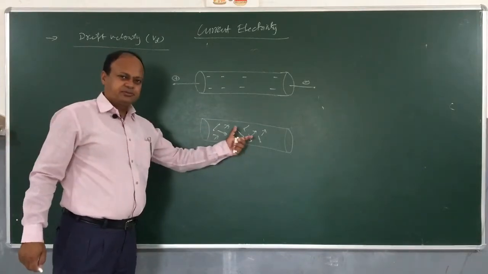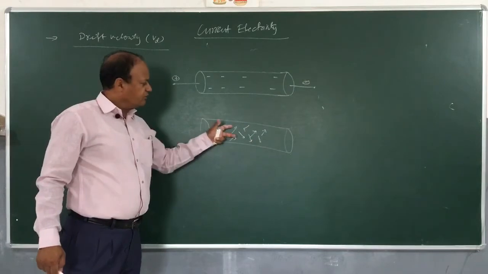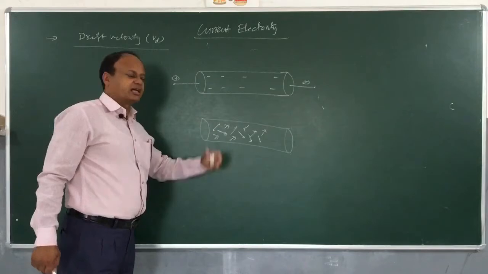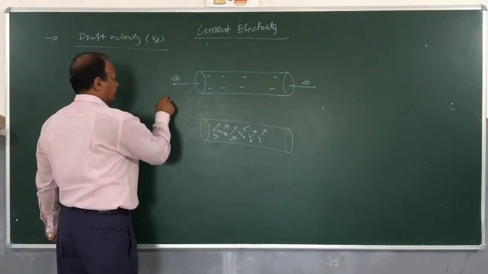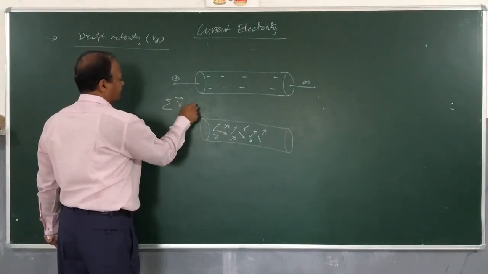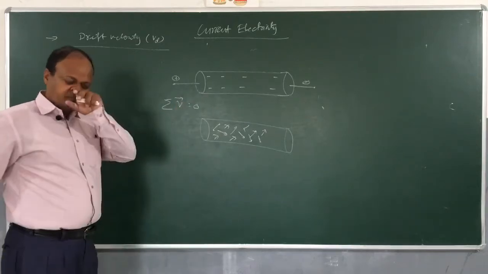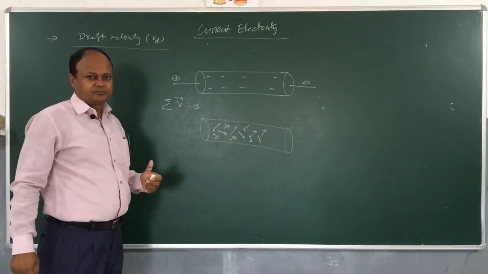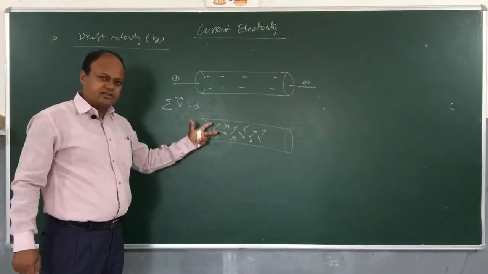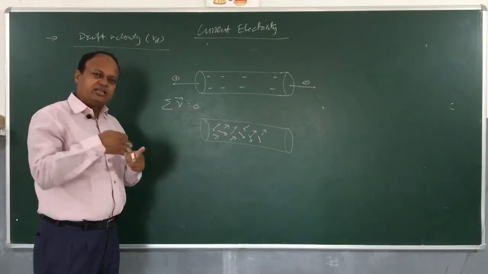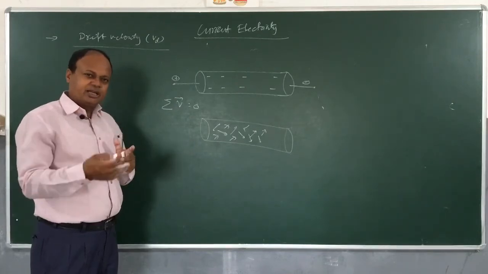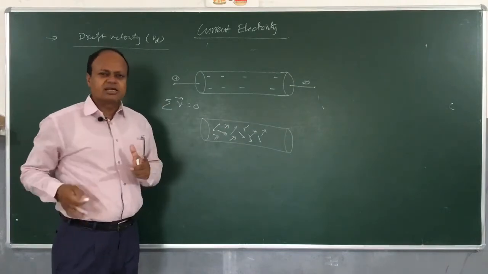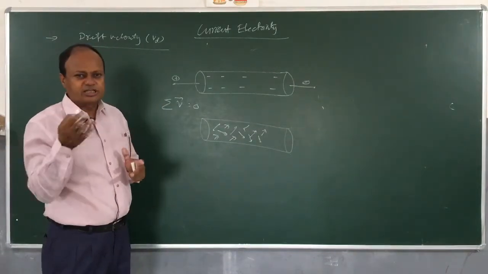If I add up all the velocities that an electron can have possibly inside a conductor, then the average of these velocities will be how much? 0, because these velocities are all oriented randomly. If I don't apply any potential difference, electrons are thermally agitated, because of the thermal energy, they move freely in random directions and they cancel out each other's motion.